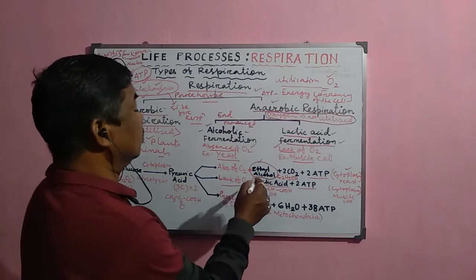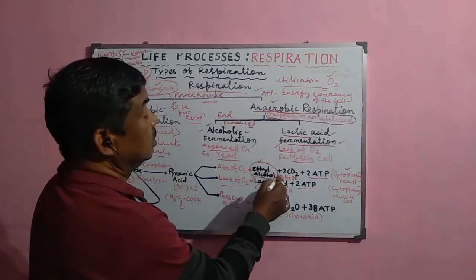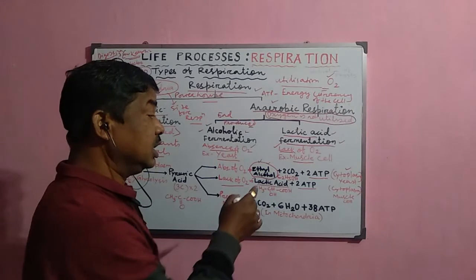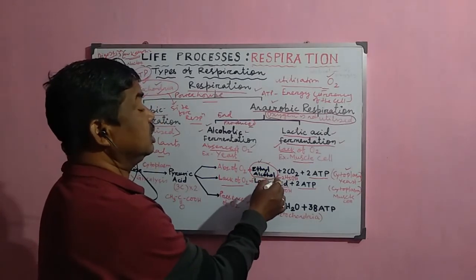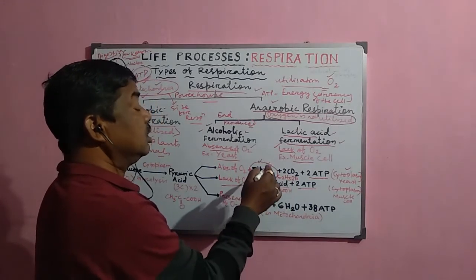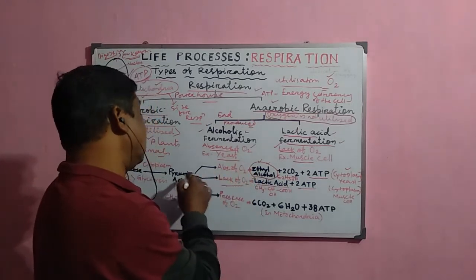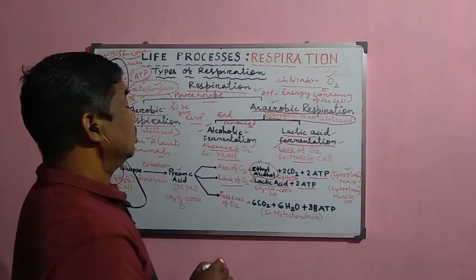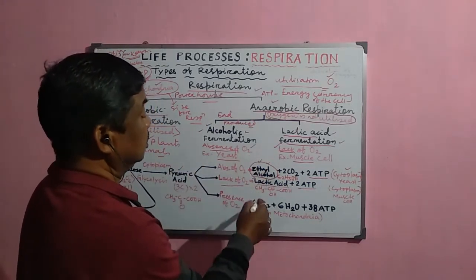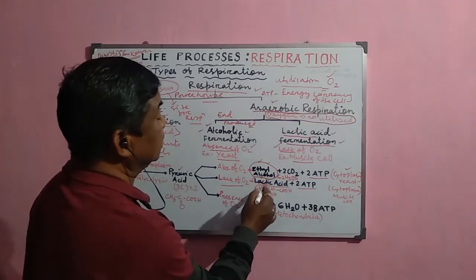Now ethyl alcohol, it contains some energy there, and that is why C2H5OH is a partial breaking down of the glucose molecule. But in this case, the lactic acid is formed.